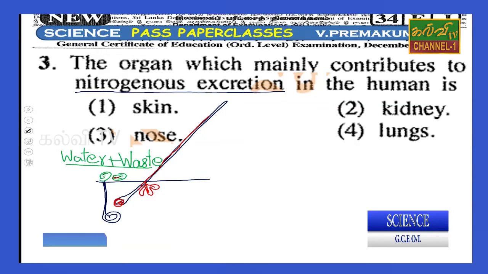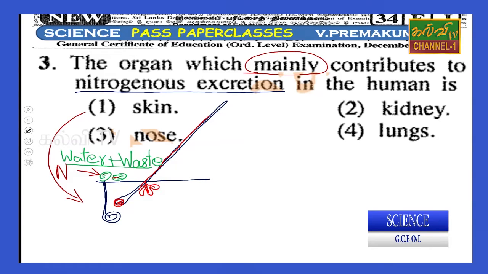But the question mentions mainly, meaning most part of the response. Therefore, sweat also contains a small part of nitrogenous excretory materials, but anyway, it is not mainly responsible.